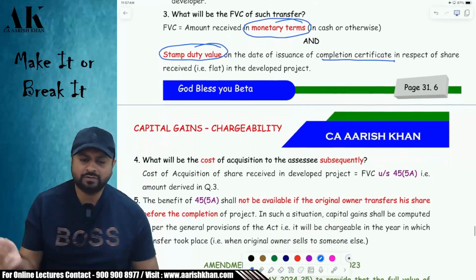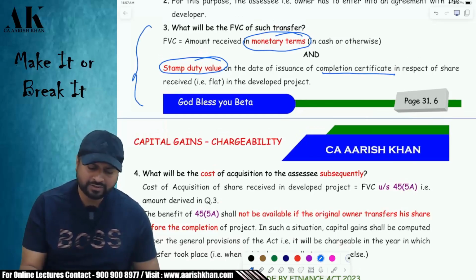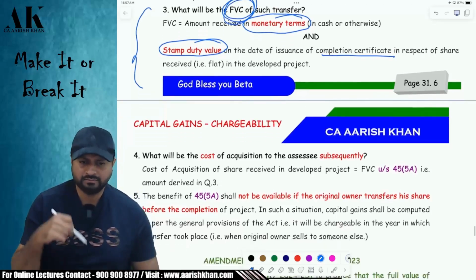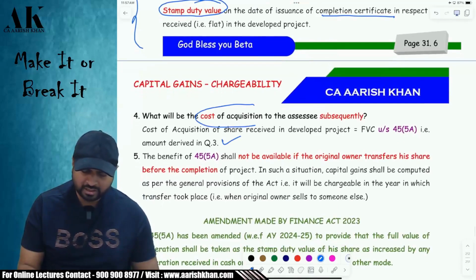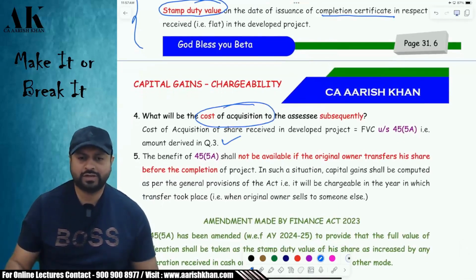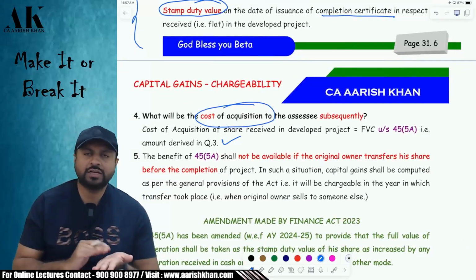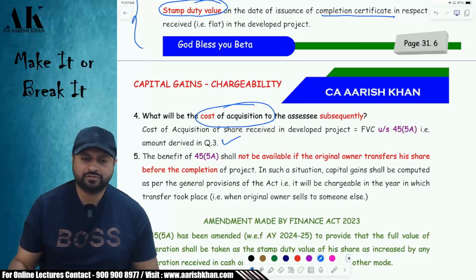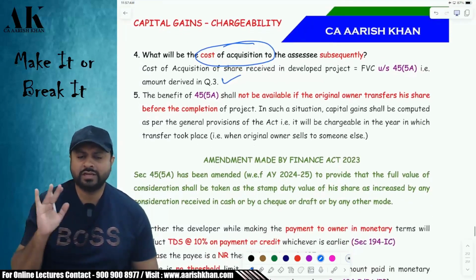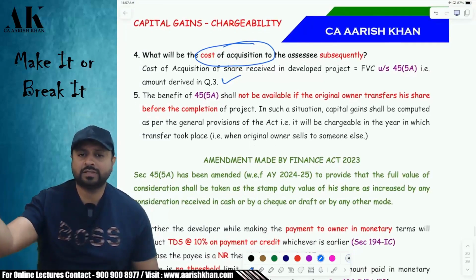Okay. Later on, whenever you sell these flats, whatever is the full value of consideration over here, that itself will become your cost of acquisition in future. Be very careful. Whatever is your sale consideration, that will become your cost of acquisition in the future years. Now, this deferral is only allowed if you wait till the completion of the project.